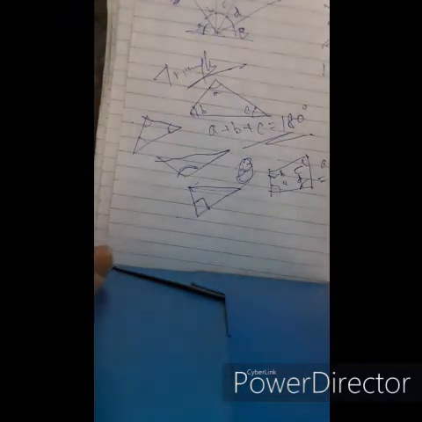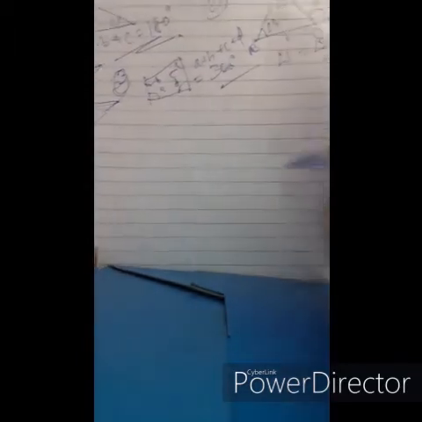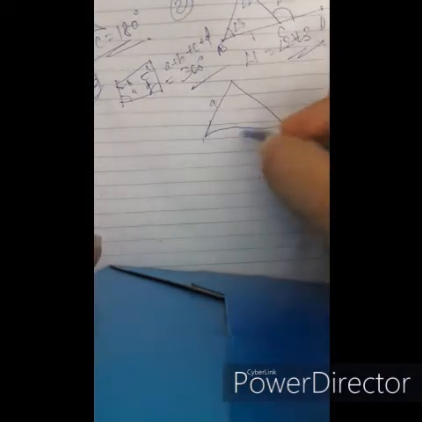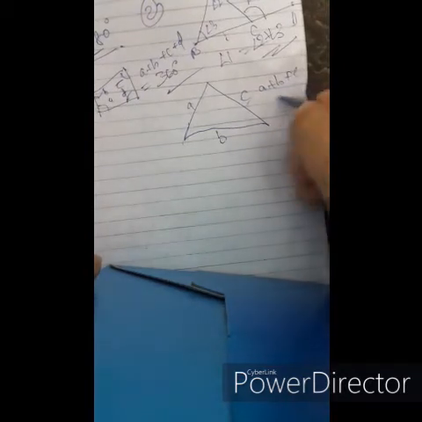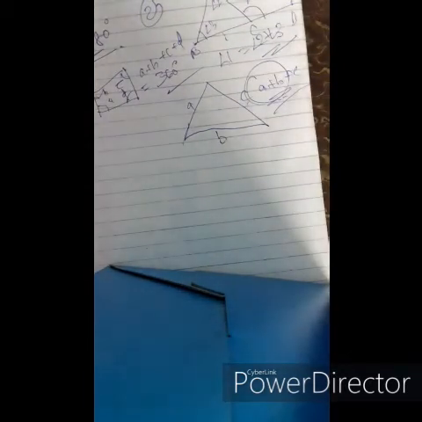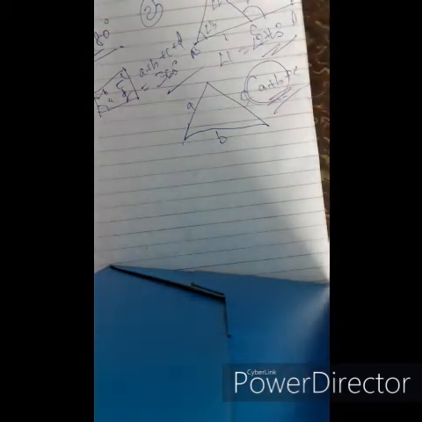Now coming to perimeter. What is the perimeter of a triangle? Perimeter is nothing but the sum of the three sides of the triangle. A plus B plus C is the perimeter of a triangle. A, B, C are the sides of the triangle, then the sum of the sides becomes the perimeter.